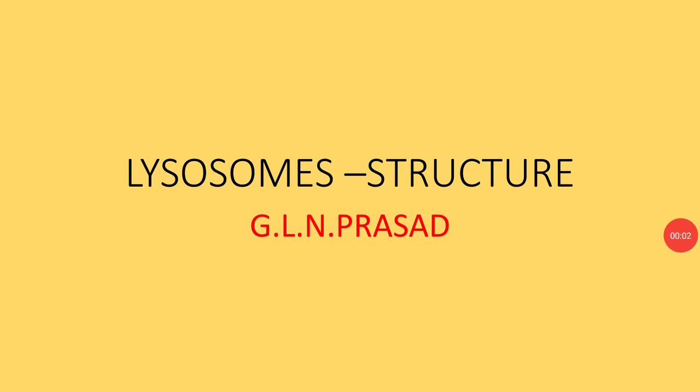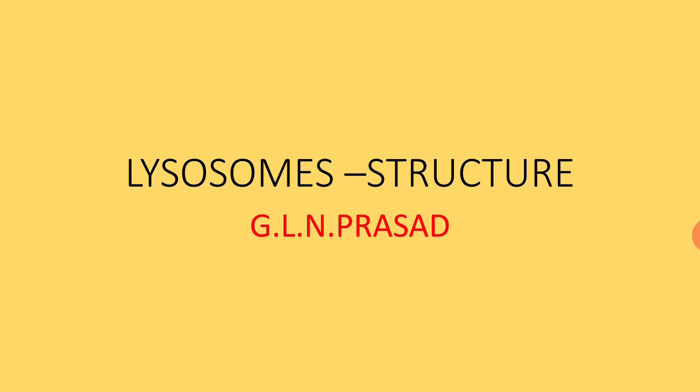My dear students, in this class, let us learn about the structure of lysosomes. Within the cell, there are various types of cell organelles. Some cell organelles are responsible for constructive activities, whereas some other cell organelles are responsible for destructive activities. Some cell organelles perform catabolic function, some other cell organelles perform anabolic functions.